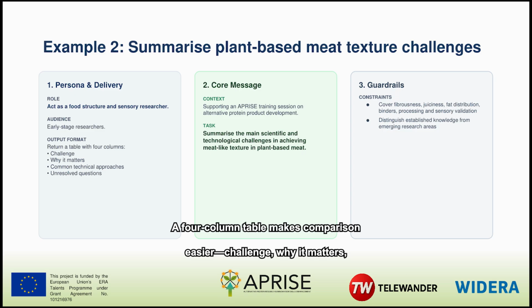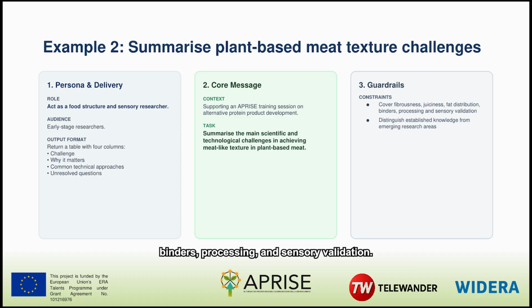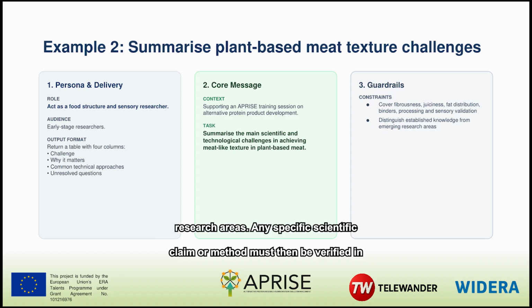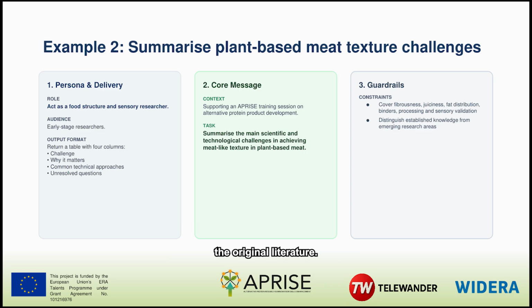A 4-column table makes comparison easier. Challenge, why it matters, common technical approaches, and unresolved questions. The scope includes fibrousness, juiciness, fat distribution, binders, processing, and sensory validation. The prompt also asks the model to distinguish established knowledge from emerging research areas. Any specific scientific claim or method must then be verified in the original literature.